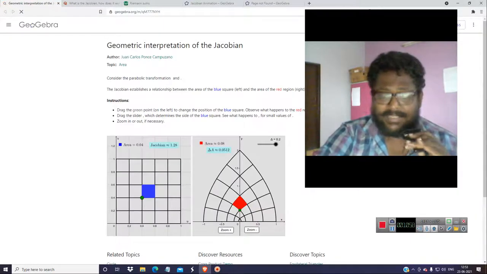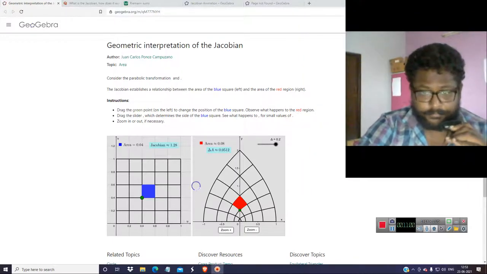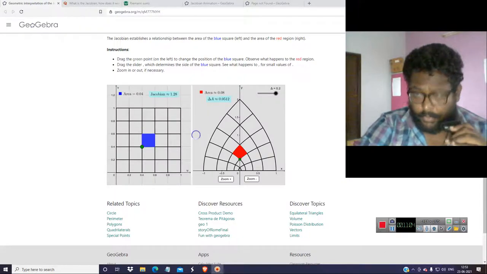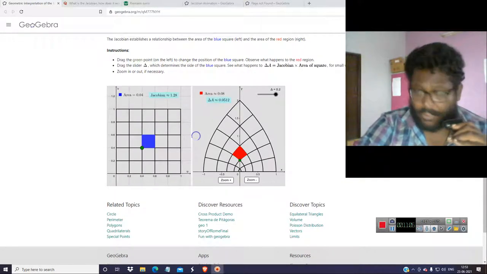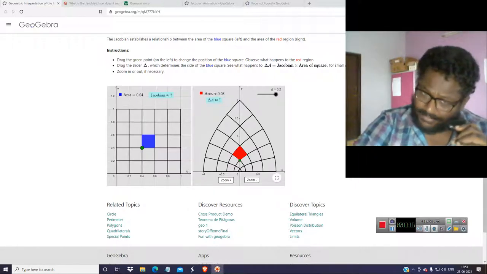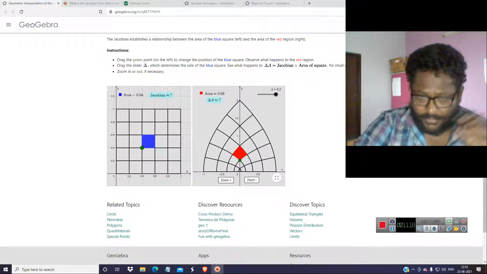And what is the real essence of the Jacobian? The real essence of the Jacobian can be felt in neural networks and also in finite element analysis. The main thing is you have a red area, and del A is the total area.